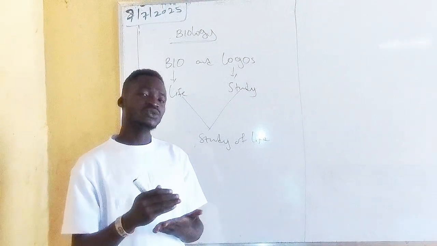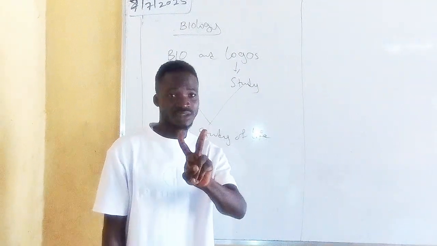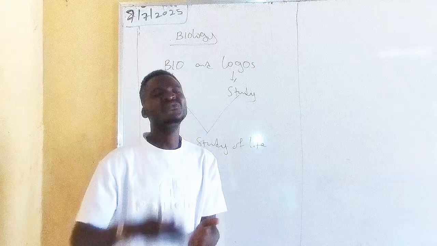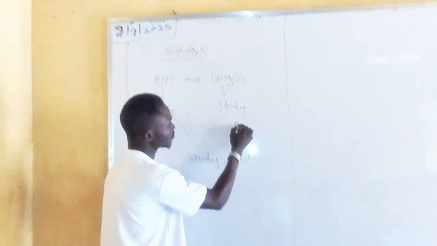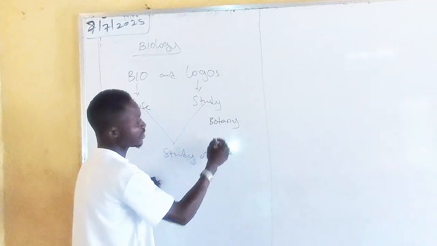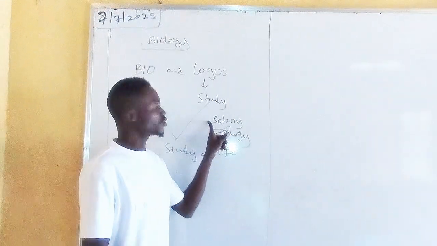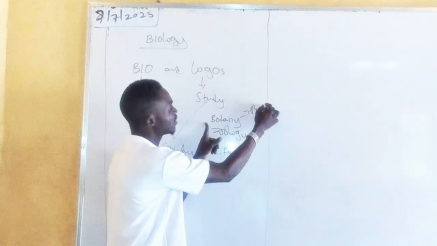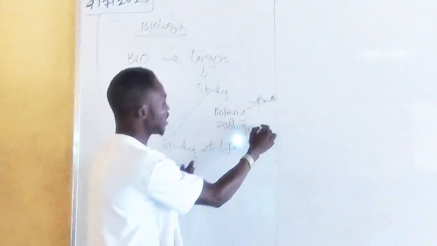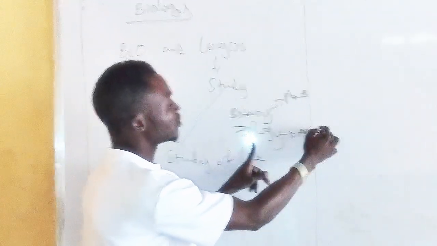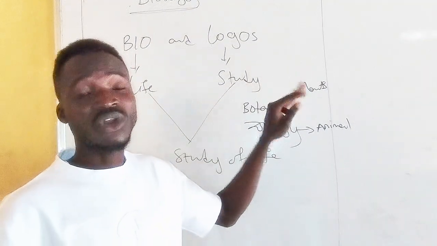Now let's proceed into the branches of biology. What are the branches of biology? Biology has two main branches, just two main branches. Every other branch is a further branch of biology. The very first branch we talk about is botany, and the second is zoology. What is the meaning of botany? Botany is the study of plants, mainly plants with their morphological and physiological characteristics, and zoology is the study of animals. Now, the further branches of biology could either fall under plant or fall under animal.